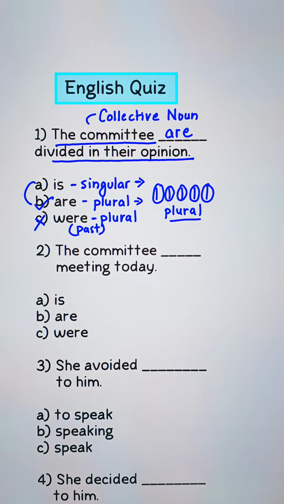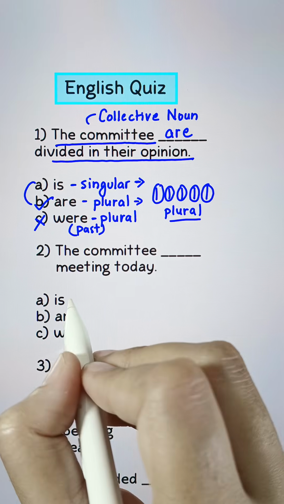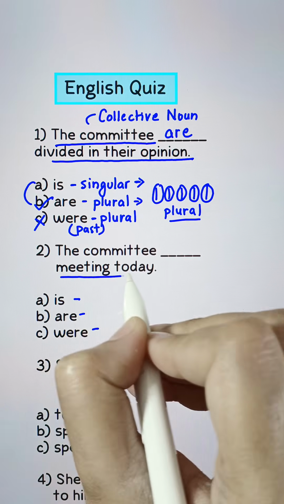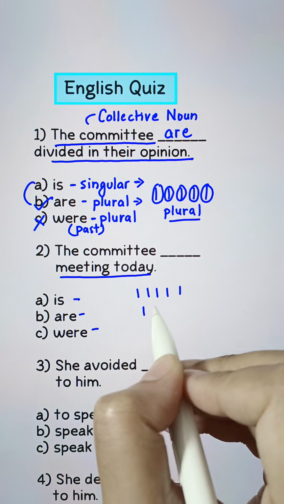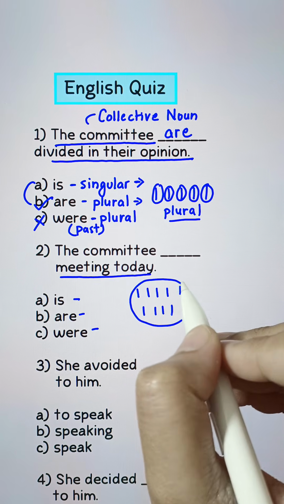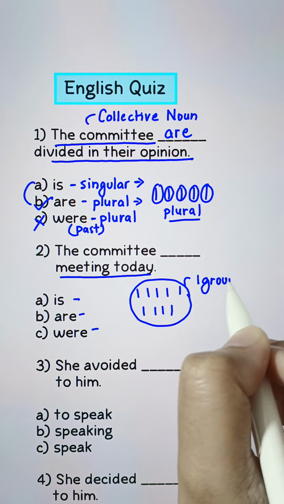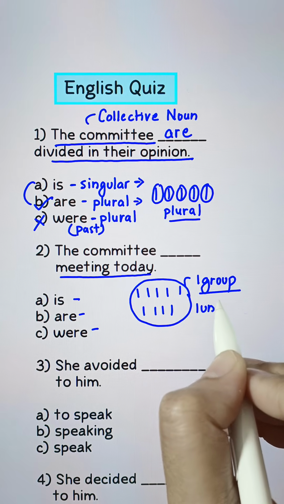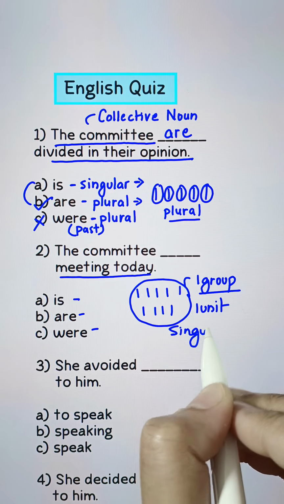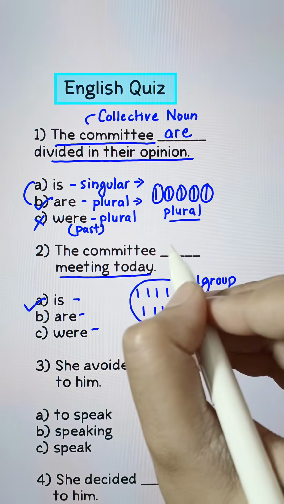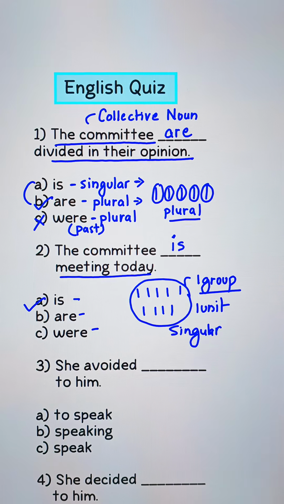The committee blank meeting today. All the committee members are meeting together at one place as one single group, one unit. That means single opinion, singular subject. The committee is meeting today.